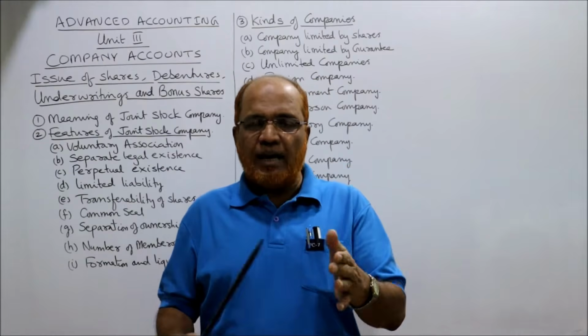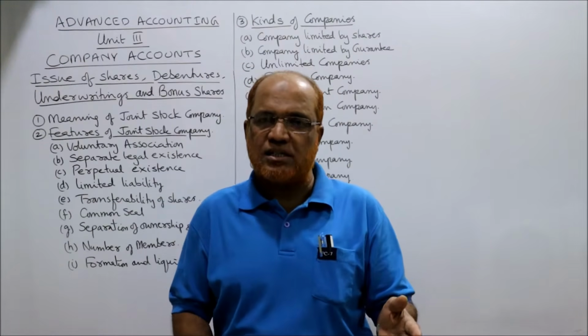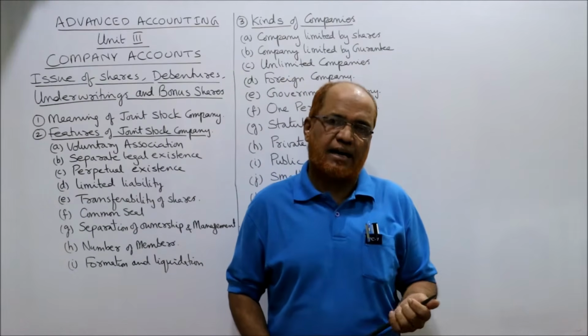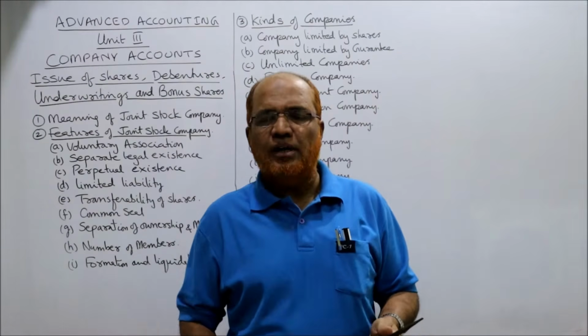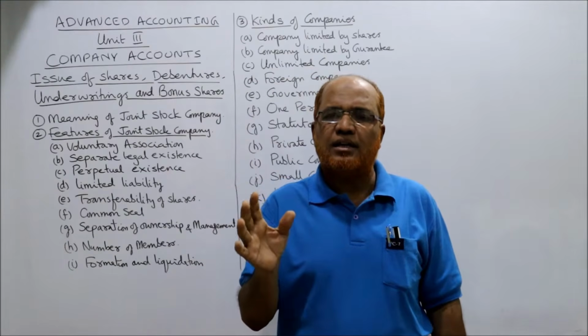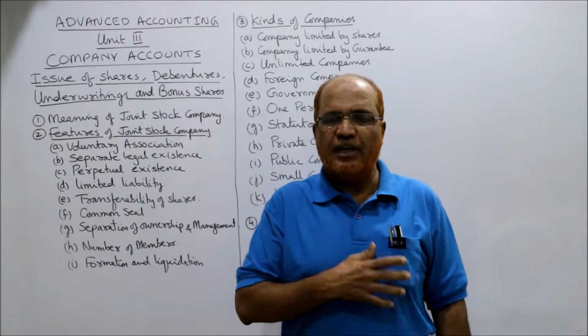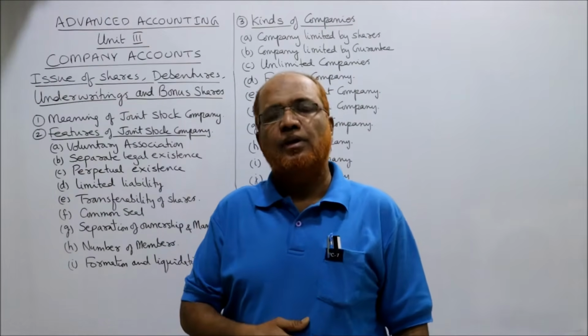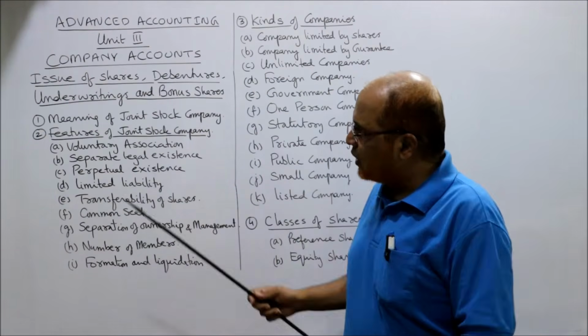Existing company means any company which was formed and registered in former Companies Acts. That is called a joint stock company. Simply we can say a joint stock company is an artificial person created by law. It exists in the eyes of law as an artificial person. So that is the meaning of the term joint stock company.